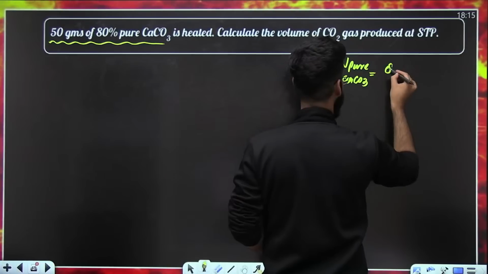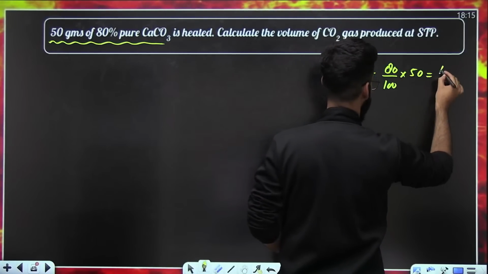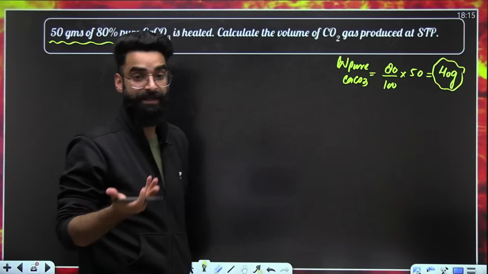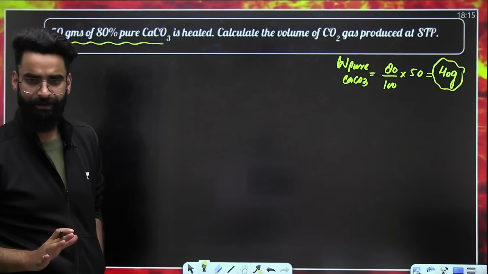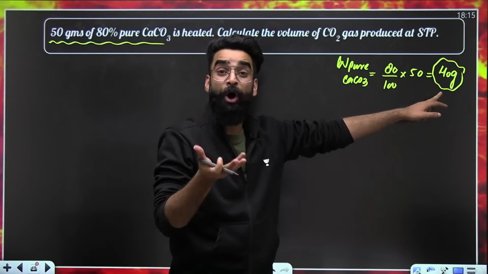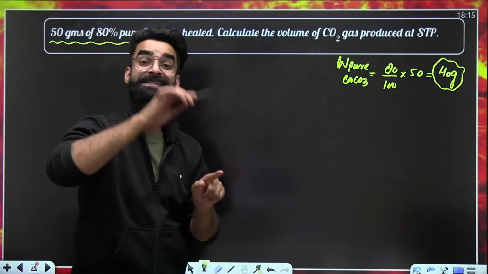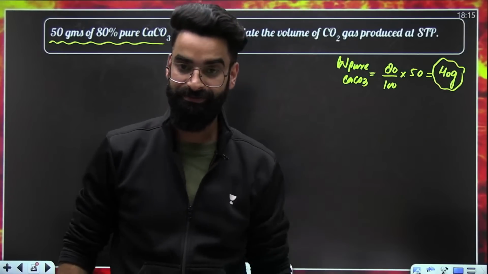It is 80% of 50. The value comes out to be 40 grams. So basically, we have got 40 grams of pure calcium carbonate present in 50 grams of the whole sample.